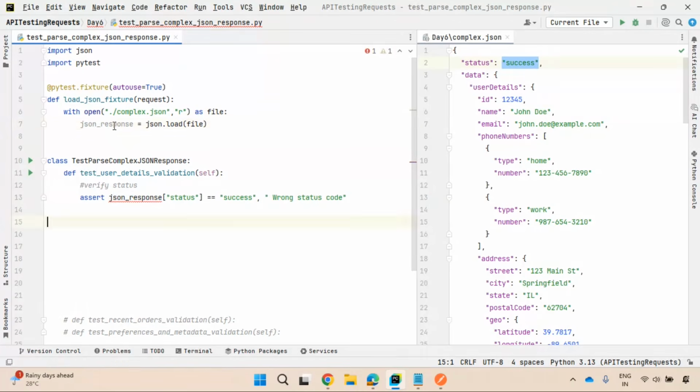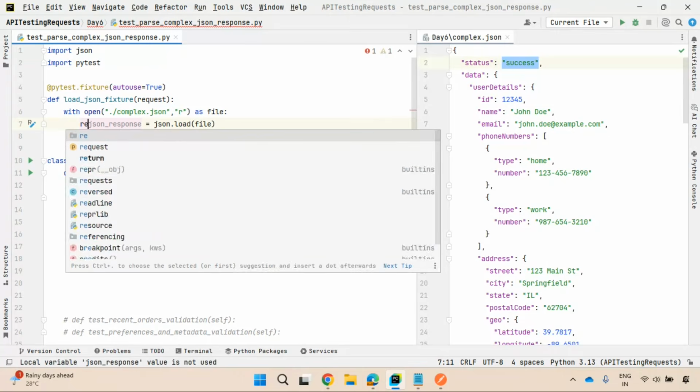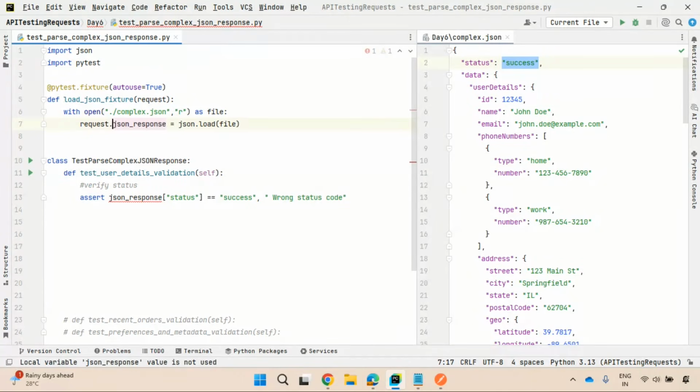What you need to do is make this a class variable. How is it possible? By using this request, the PyTest special fixture object. In the request, you have cls, so request dot cls dot. That's it.